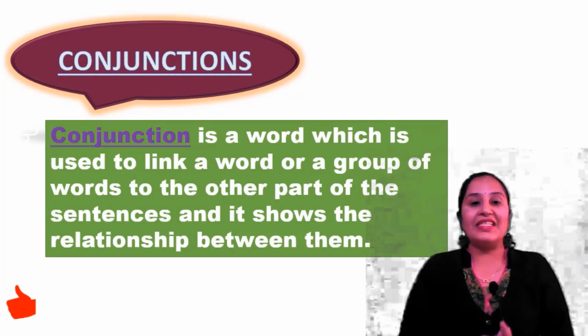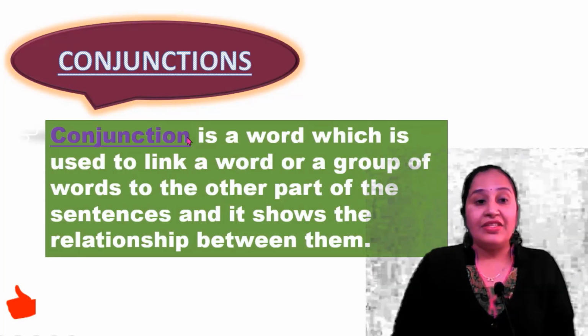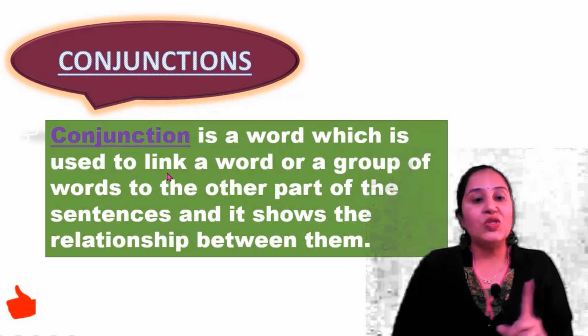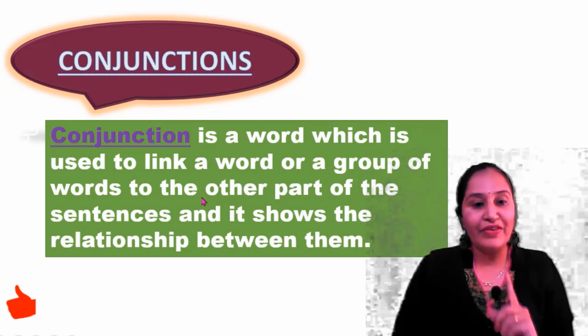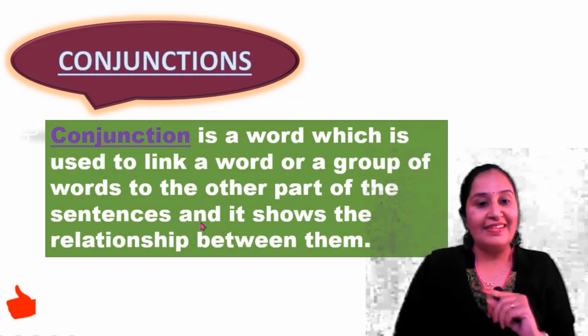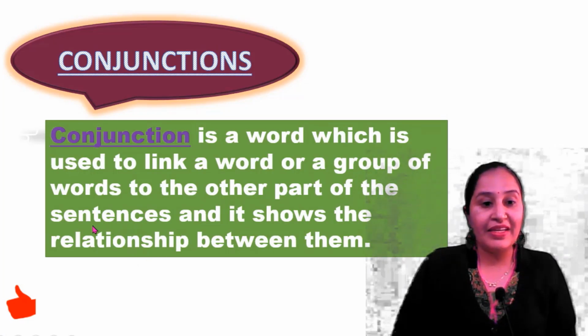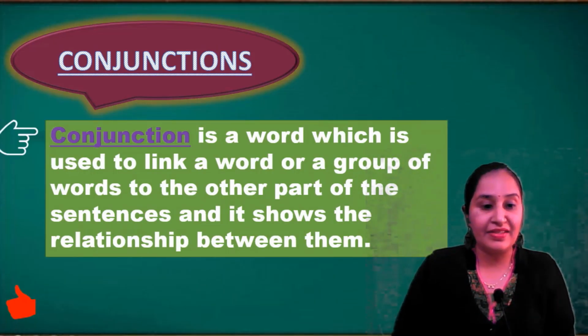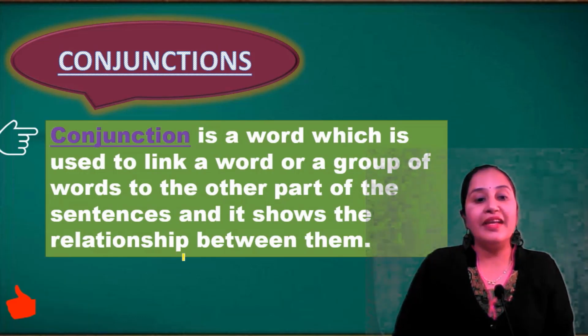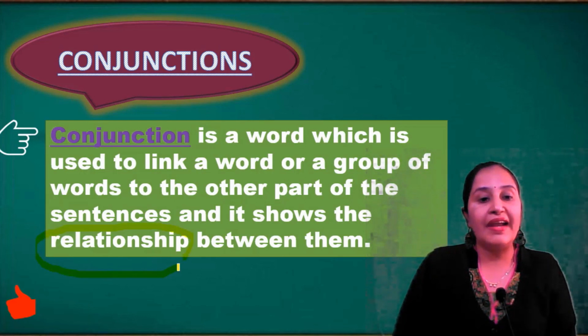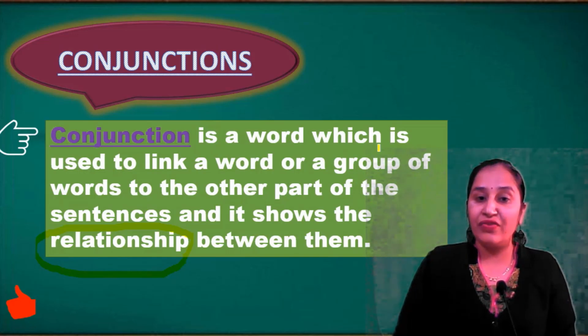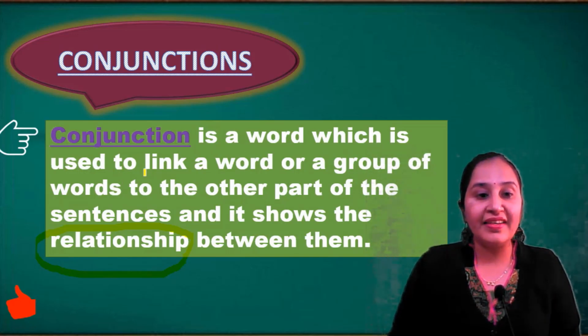Yes, let's learn conjunctions. A conjunction is a word which is used to link a word or a group of words to the other part of the sentence, and it shows the relationship between them. If there are two sentences, with the help of a conjunction we see the relationship between the two sentences. Yes, a conjunction is a word which is used to link. Remember the very important word, link a word or a group of words.